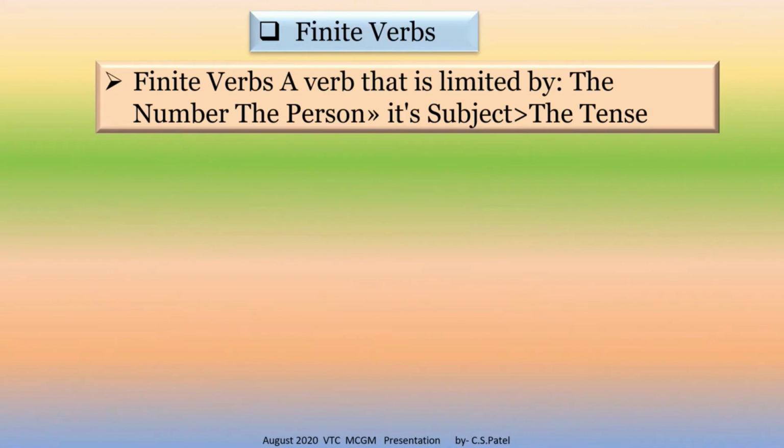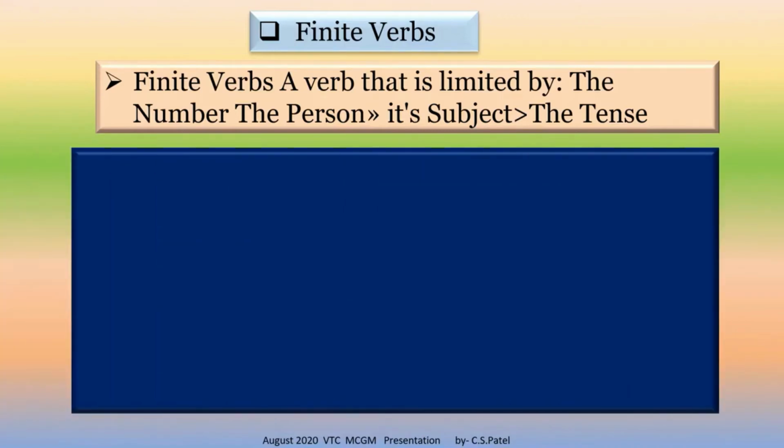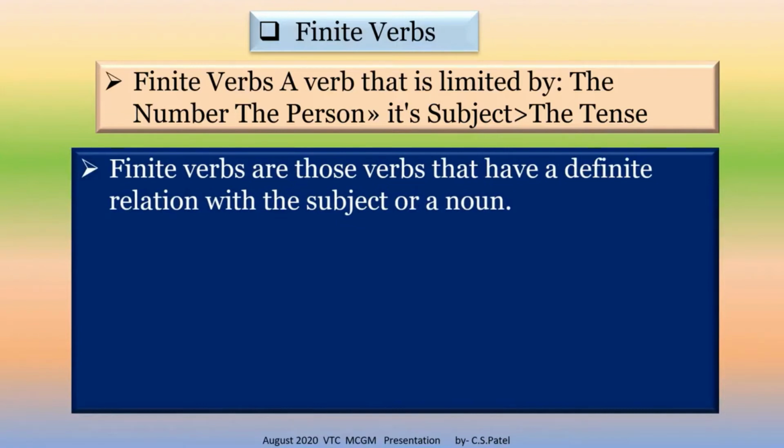Finite verbs: a verb that is limited by the number, the person, its subject, and the tense. Now see the examples. Finite verbs are those verbs that have a definite relation with the subject or a noun. See examples. I go.